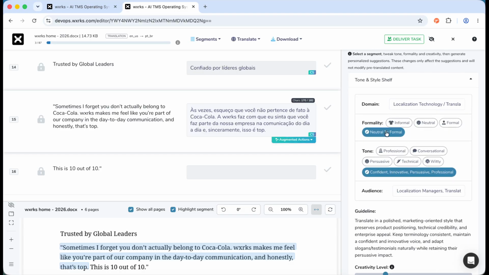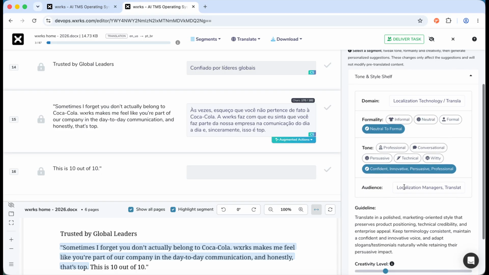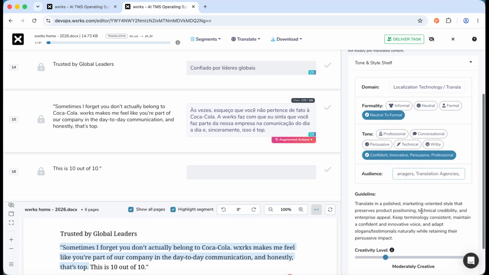So note, I already have the formality automatically set to neutral to formal, the tone as confident, innovative, persuasive, and professional. And I have the audience here as localization managers, translation agencies, and so on. Below, we also have the creativity level.